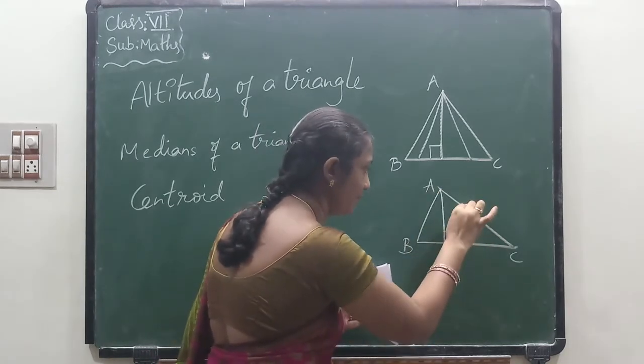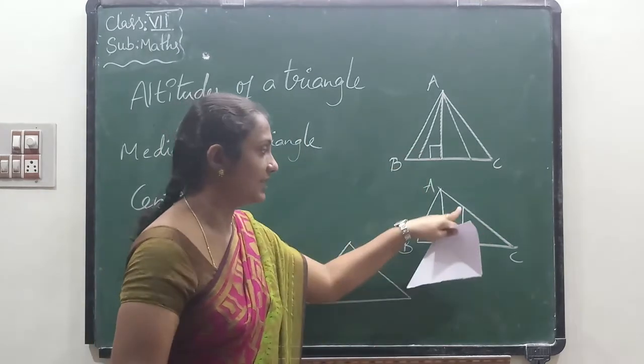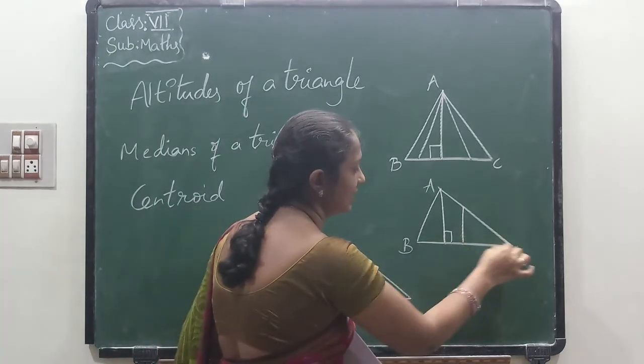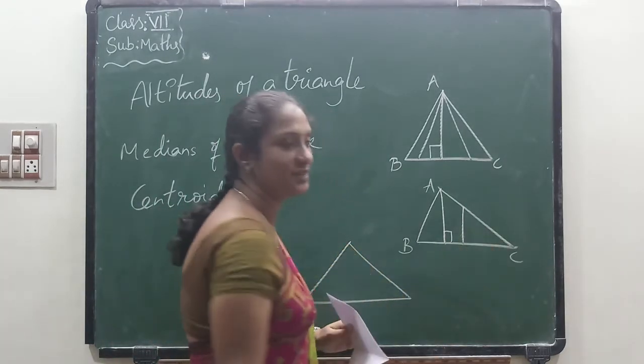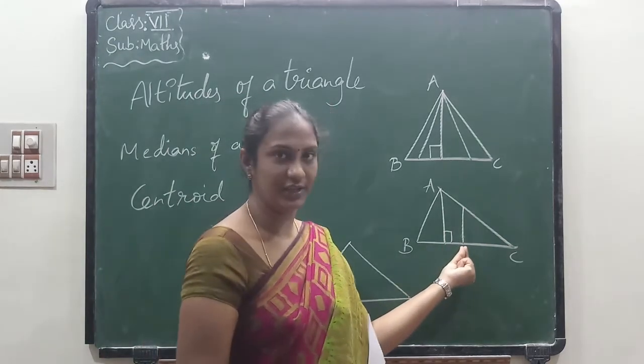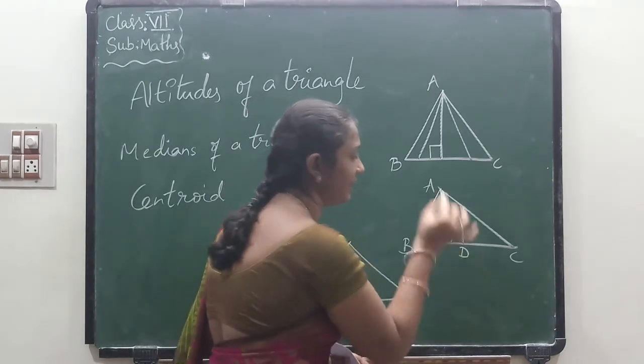This line segment is the median line, which is the midpoint of BC. For the BC line, this is the midpoint. So here I am keeping D.